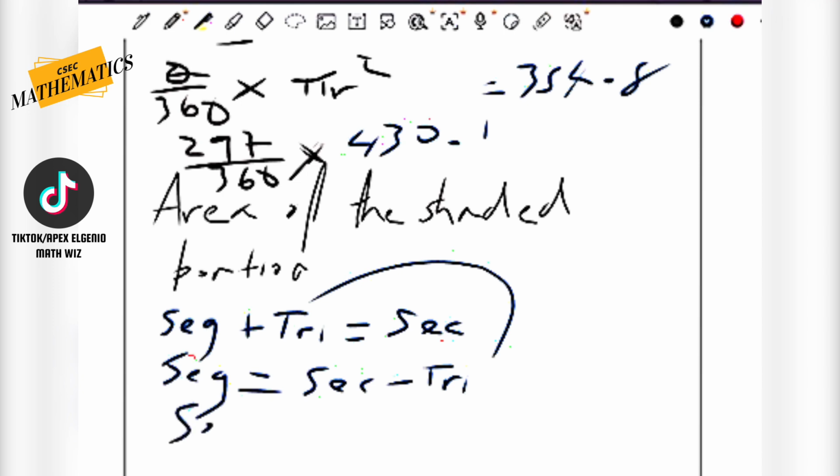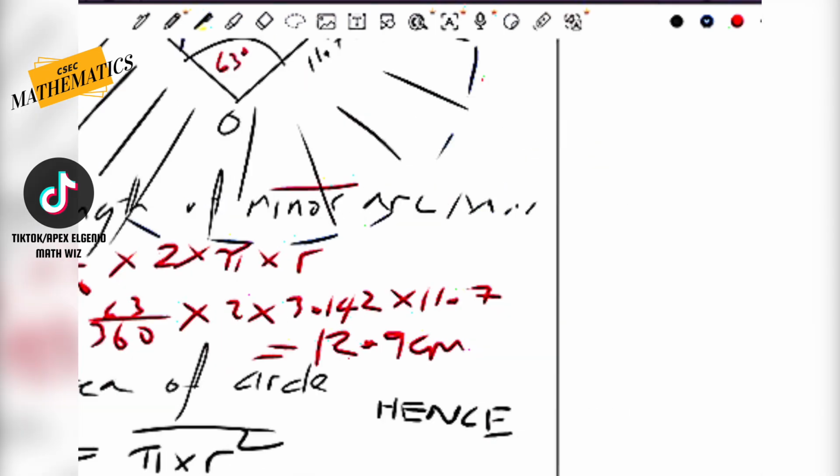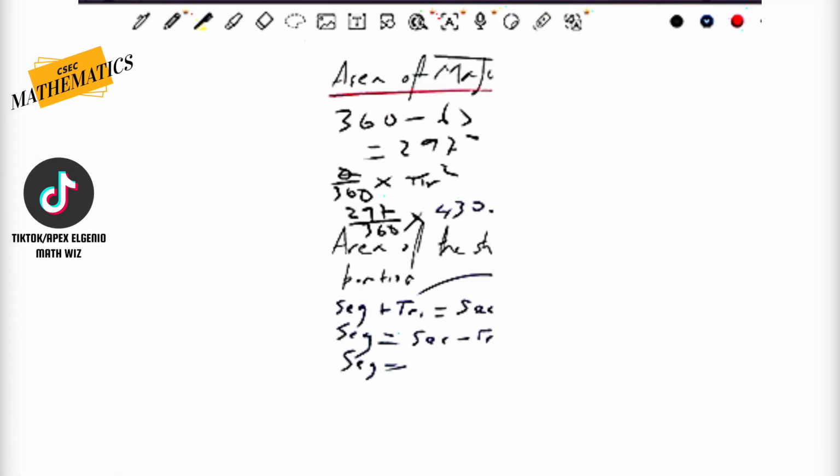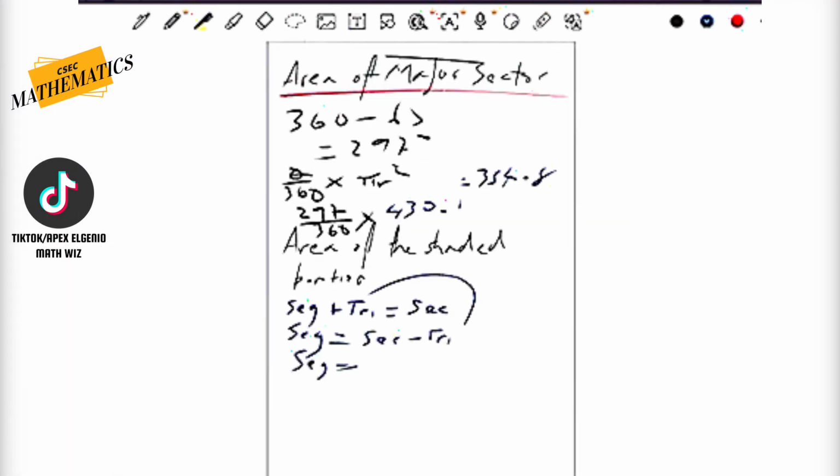Anyways, let's get into it. So the seg here is equal to the sec. Ooh, do we have the area of the sector? Let's check. We have the area of the circle. We have the length of the minor arc. Ooh, so here's the trick, guys. We actually have the area of the major sector.